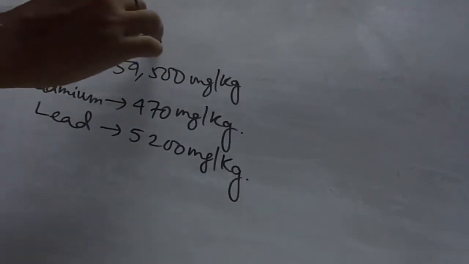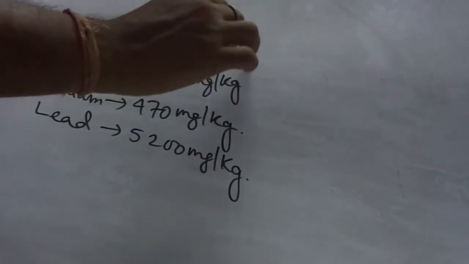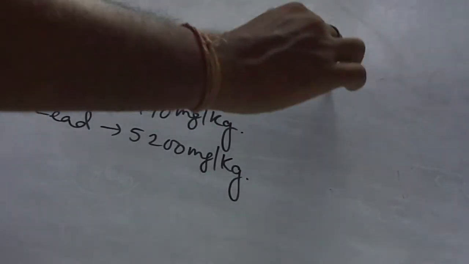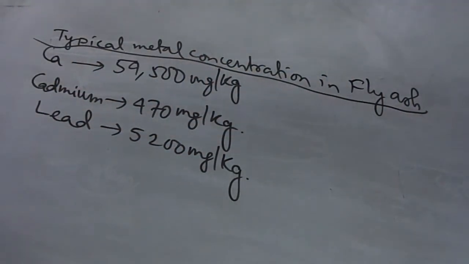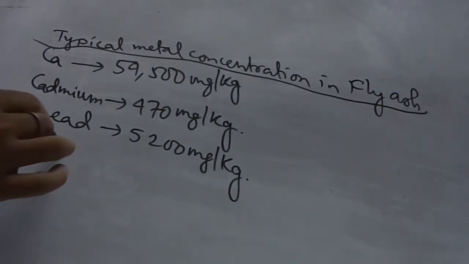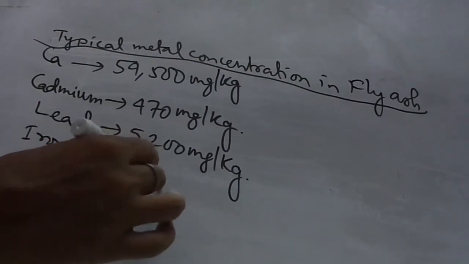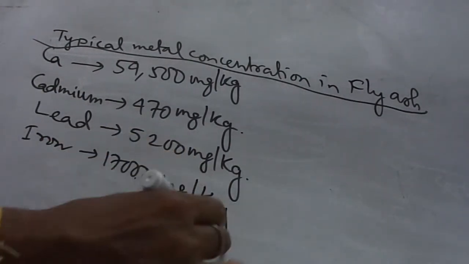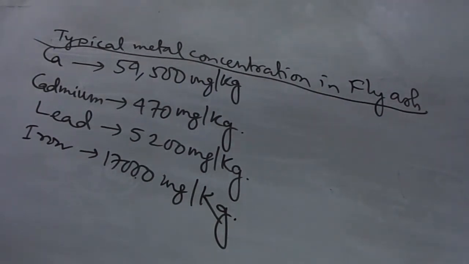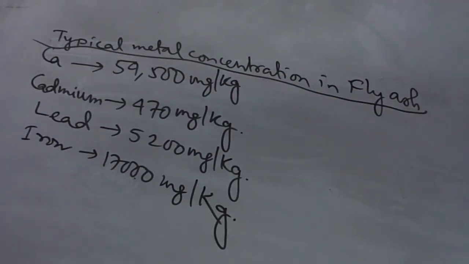Another one is the iron, 17,000 milligram per kg. That is the iron. So these are the typical metal concentrations in fly ash.